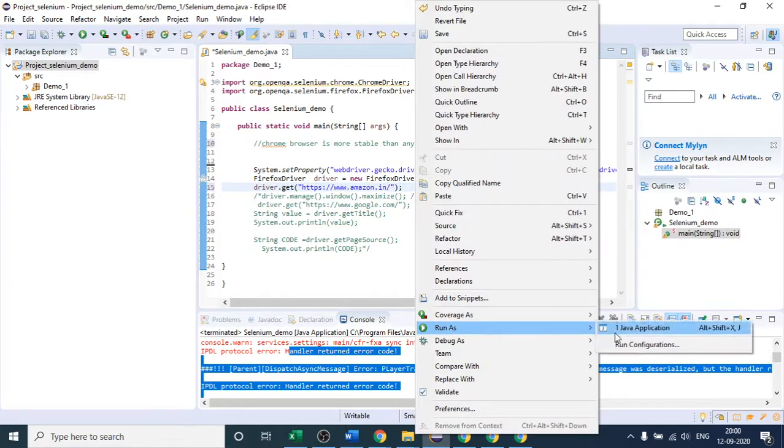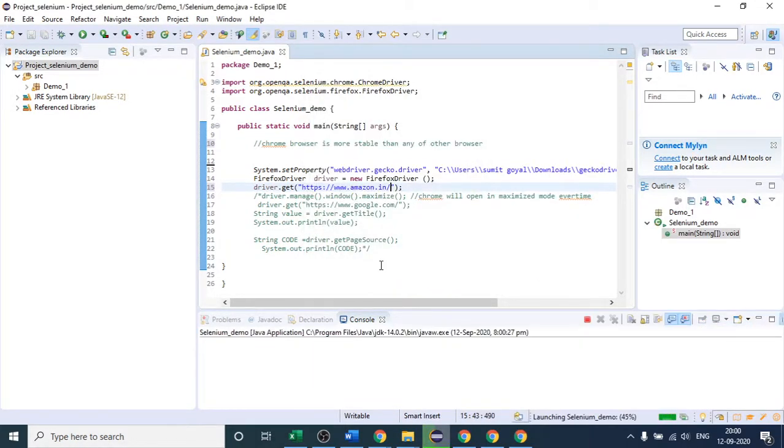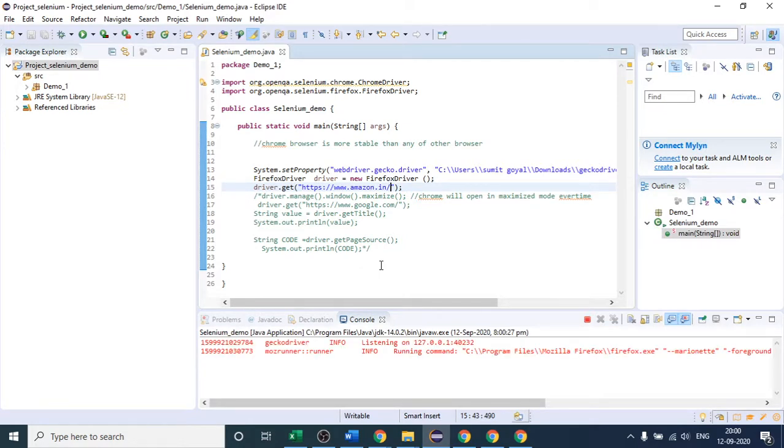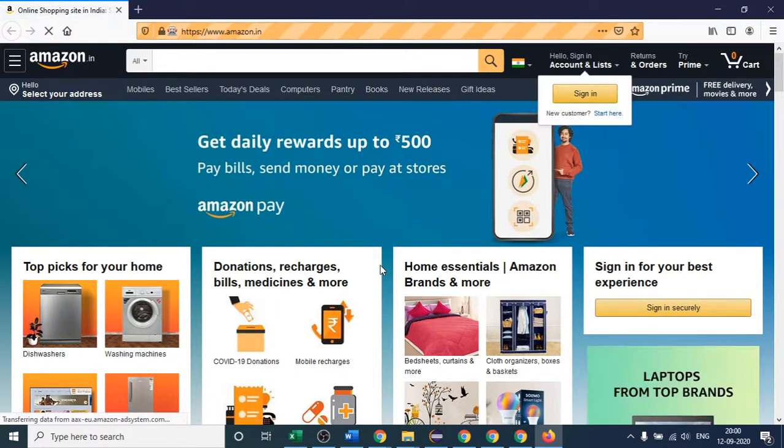I will run the program and click on OK. See, it will invoke Firefox, and here you can see that Firefox is already opening in maximize mode, right? So we do not have to provide any maximize code here, just like we did for Chrome. You can see that it has opened the Amazon website. So this is how you can perform any other function as well.